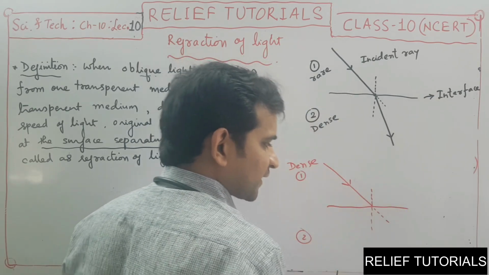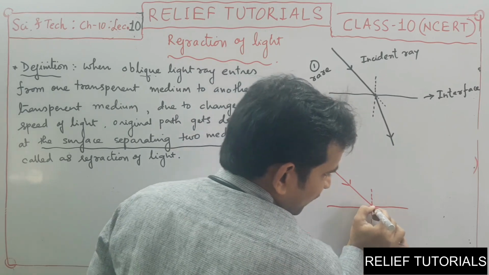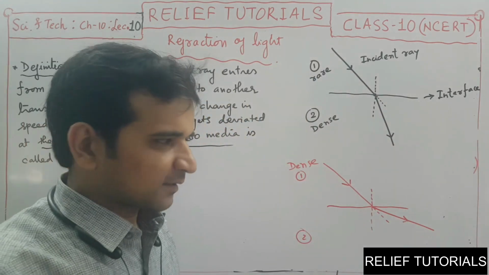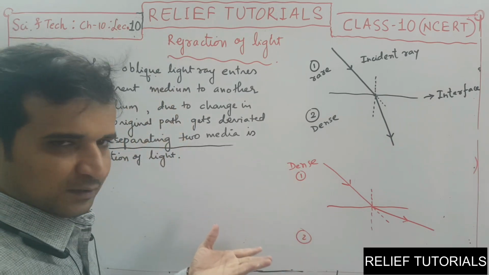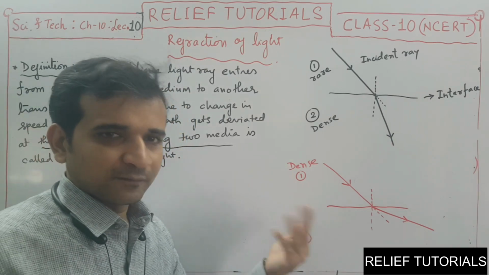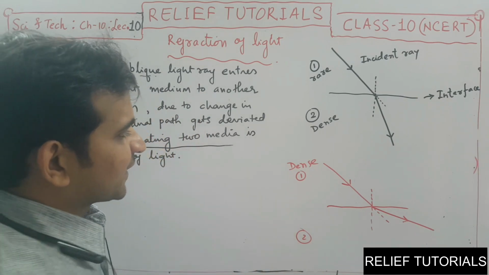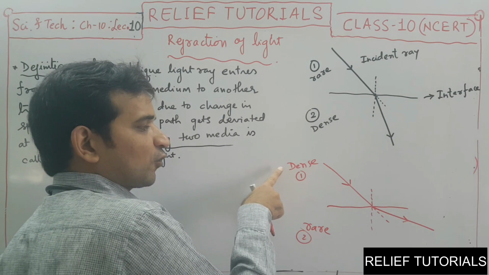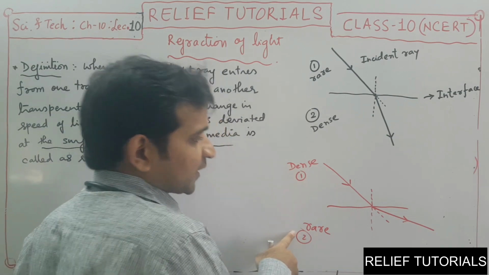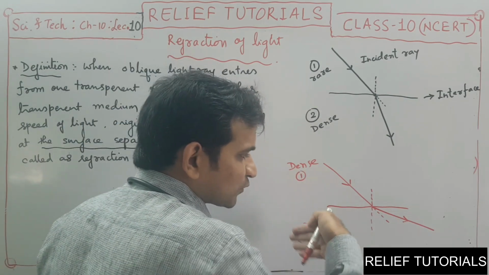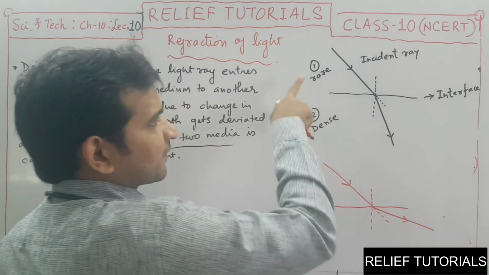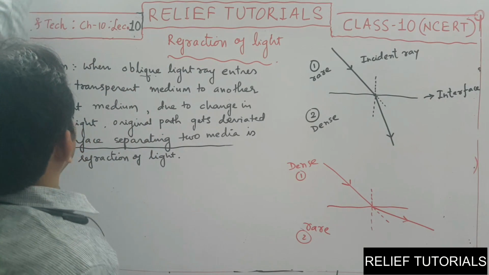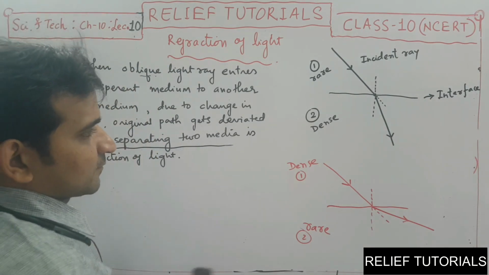Okay, this is the incident ray. So now it will move away from the normal like this. It bends. Refraction occurs in both cases, but the bending will be in two different directions. When a light ray enters from dense to rare, the refracted light ray moves away from the normal, and when the light ray enters from rare to dense, it bends towards the normal.